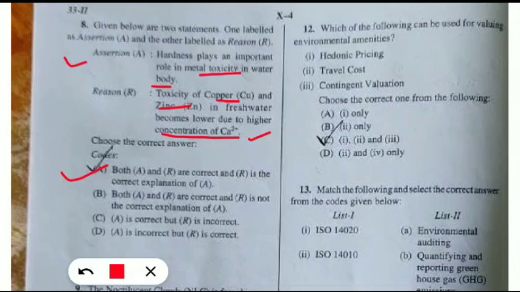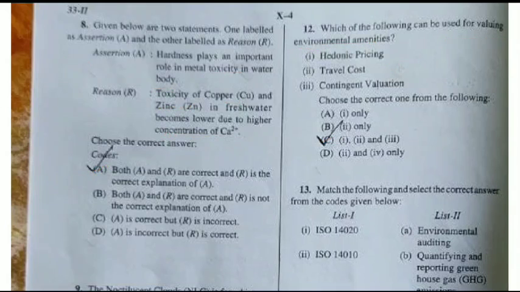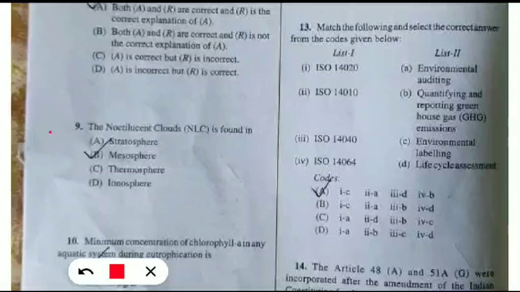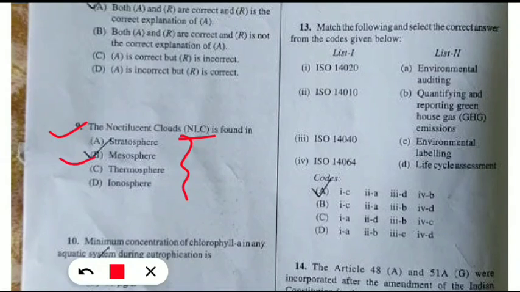Next question on the right hand side, which of the following can be used for valuing environmental amenities? The options given were hedonic pricing, travel cost or contingent valuation. So here the correct option will be all these three are used for valuing environmental amenities. Coming to the next question, given on the left hand side. We will read here, the noctilucent clouds known as NLC are found in which of the following layers of atmosphere? So here option B will be correct. The NLCs are found in the mesosphere region of the atmosphere.